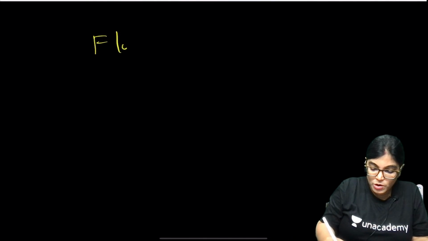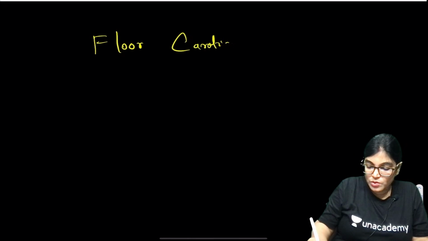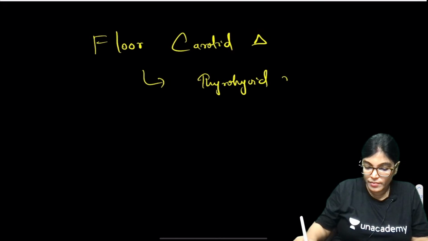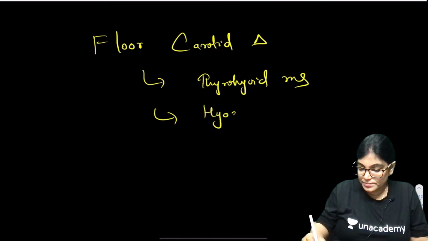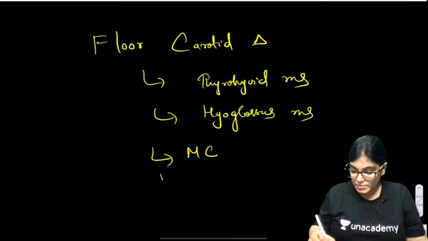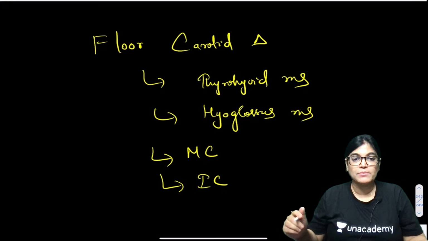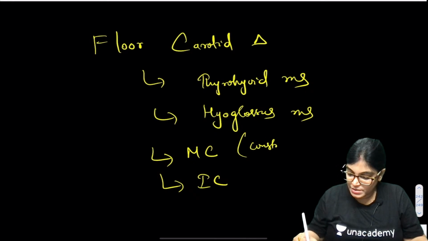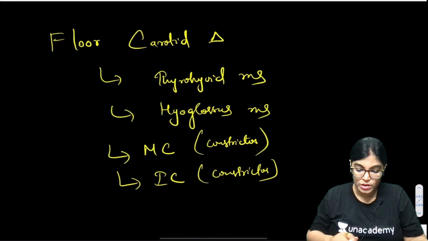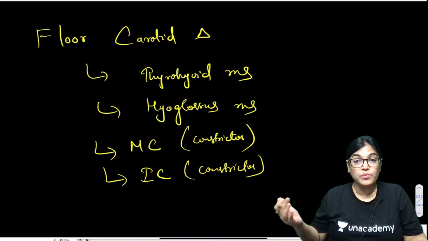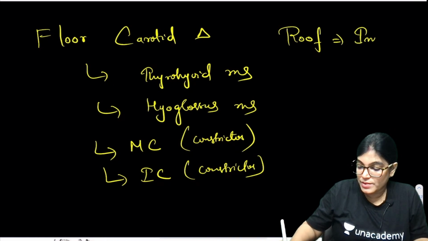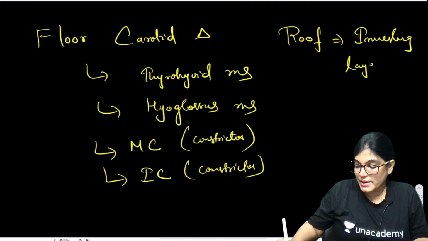If we talk about the floor of the carotid triangle, the floor is formed by thyrohyoid muscle, hyoglossus muscle, and the middle and inferior constrictor muscles. So these four muscles are forming the floor. It is also often asked about the roof. The roof is formed by the investing layer of deep cervical fascia.